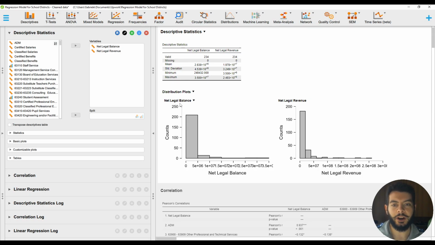This person wanted to find the net legal balance or the net legal revenues of 230 schools. And even though they had more columns than rows, we start immediately with a problem. That is something that in many videos returns. That is, here we don't have a target variable that has a normal distribution or bell curve, if you prefer, but an exponentially negative distribution. And that is, once again, very common when we deal with economics data.